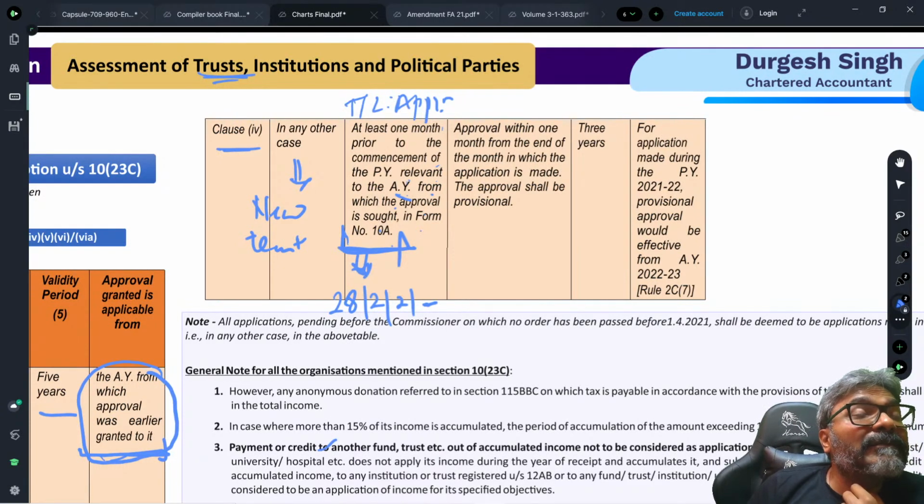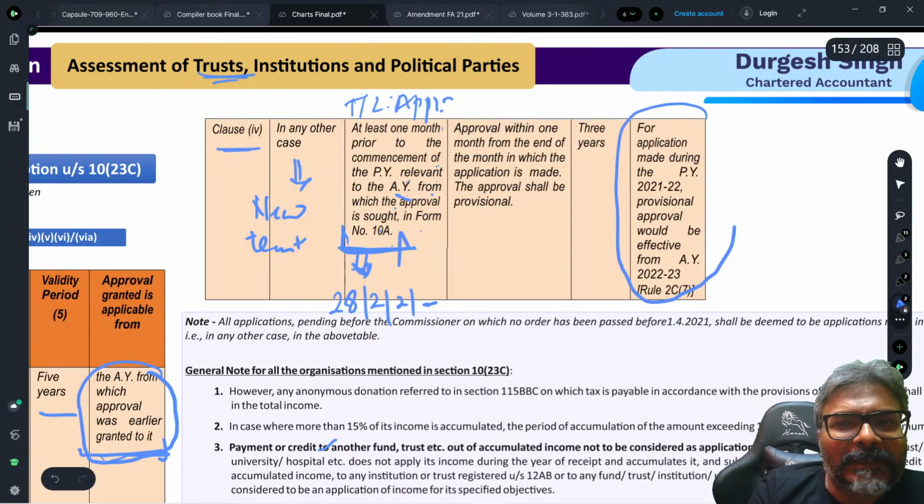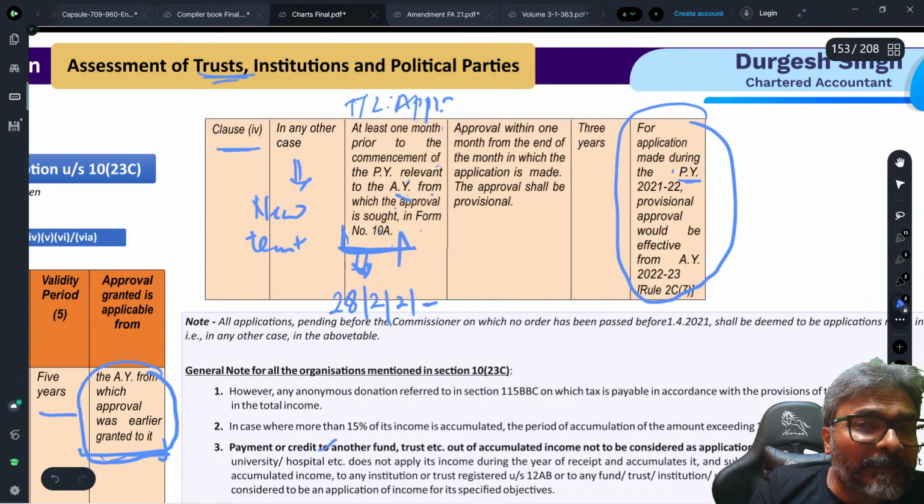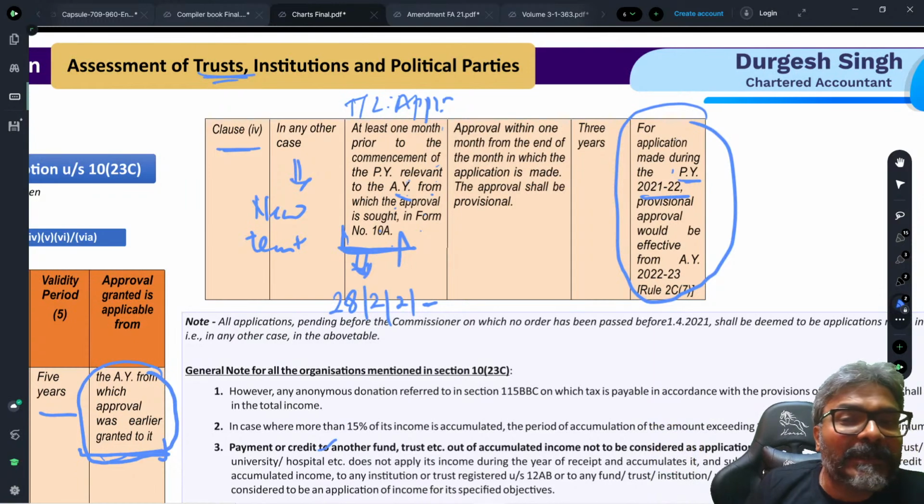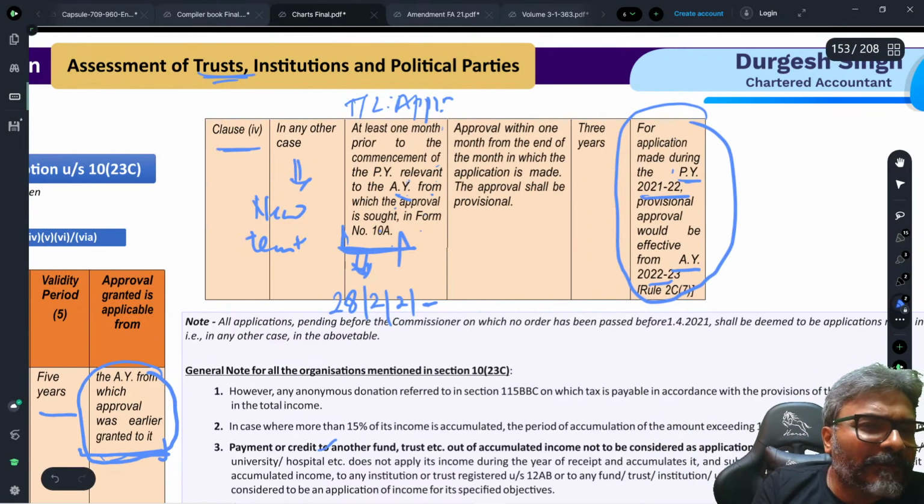And that is the reason why, if I could not make the application a month before the start of the previous year, then what is the remedy? The remedy is shown in the last column. The application made during the previous year 21-22. So I am making the application the same previous year. The provisional approval would be effective from April 22-23.